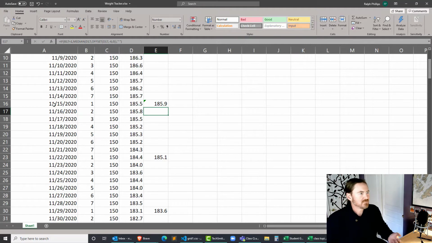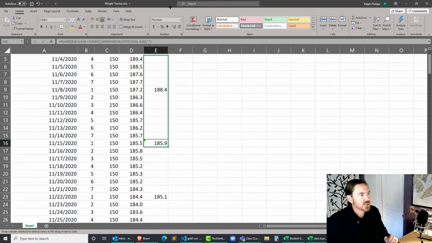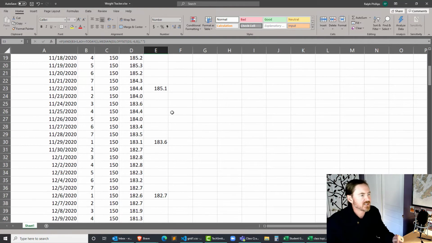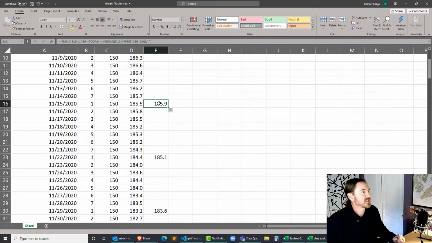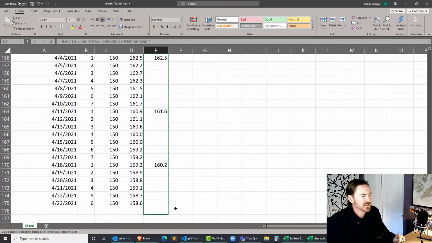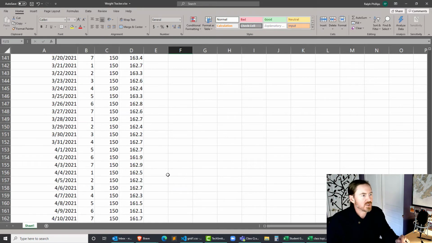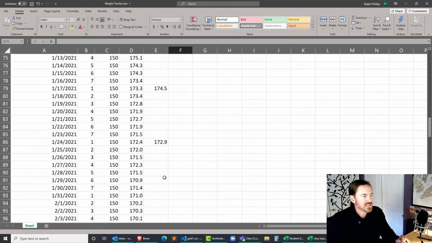Now when I press enter, it doesn't look any different for this one because November 15th is before the current date. Current date, by the way, for me is January 28th, 21. Now I'm going to autofill this going up. Shouldn't really see any big changes there. And of course this first one could be a little wacky just because of the offsets. I'll fix that in a bit. And I already forgot which one I fixed, but that's all right. I can click on this one. I can see it's got the AND function as part of it. I'm going to autofill that all the way down. And now we can see that Sundays in the future no longer have the median displayed, but the Sundays in the past do. And that's what I want to have happen.